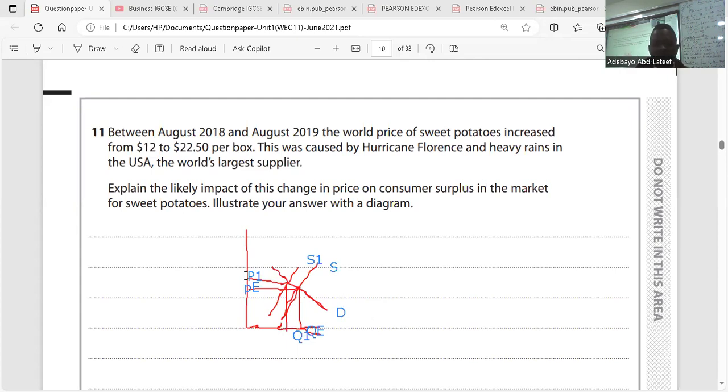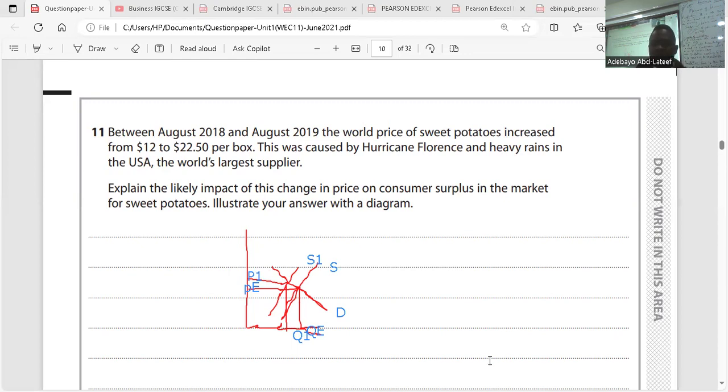So based on this, we could have our W here. We have our X at this point. We'll just explain that anyway. So based on this graph, we're going to have our consumer surplus at PE, S, and QE. That's the original consumer surplus at PE, QE, S. Then our new consumer surplus will be at P1, S1, and Q1. So that's about that. I think it's clear.